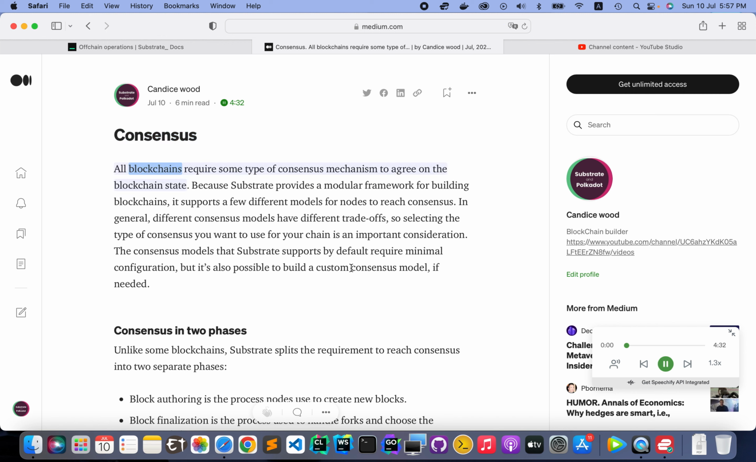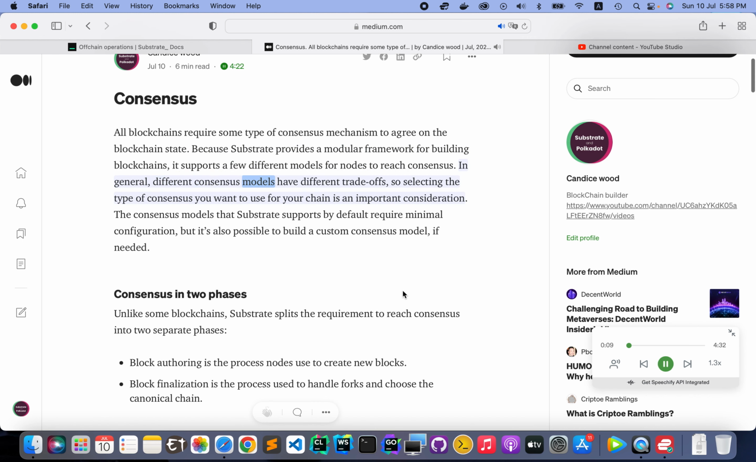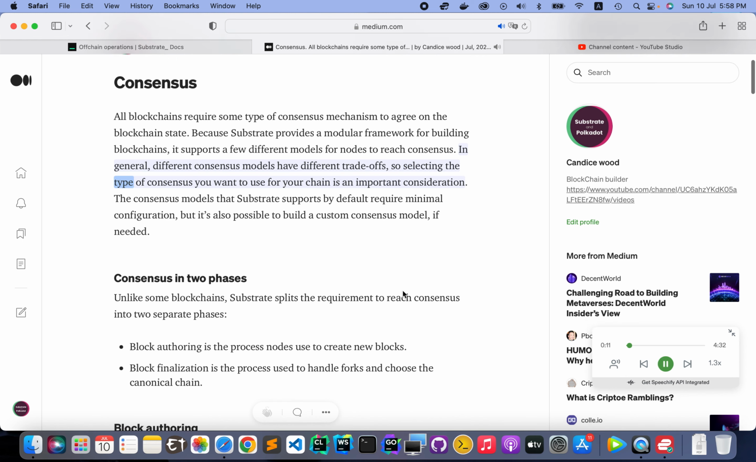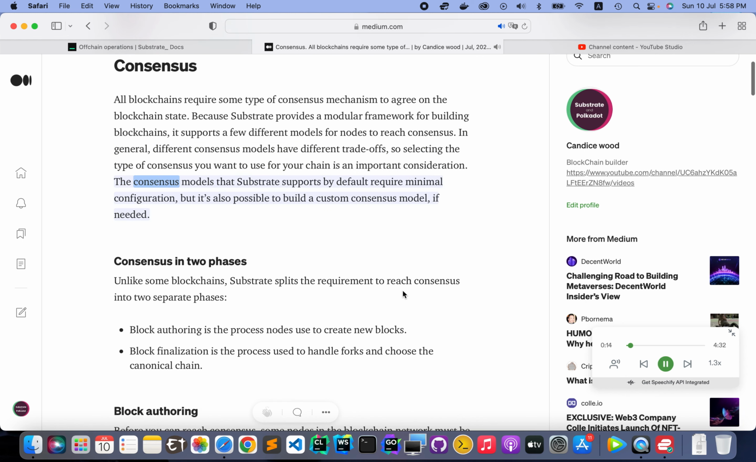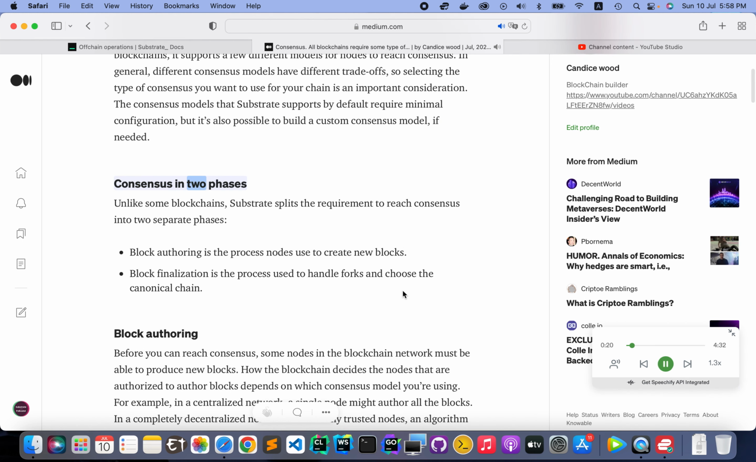Consensus. All blockchains require some type of consensus mechanism to agree on the blockchain state. Because Substrate provides a modular framework for building blockchains, it supports a few different models for nodes to reach consensus. In general, different consensus models have different trade-offs, so selecting the type of consensus you want to use for your chain is an important consideration. The consensus models that Substrate supports by default require minimal configuration, but it's also possible to build a custom consensus model if needed.